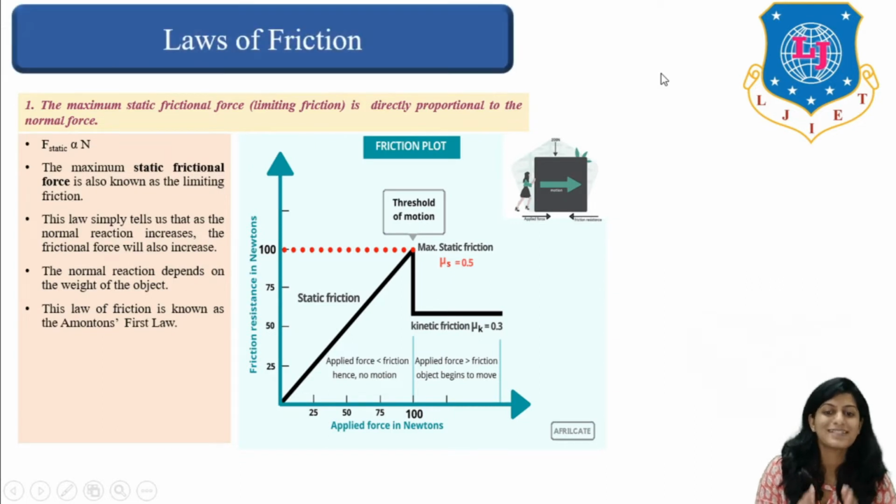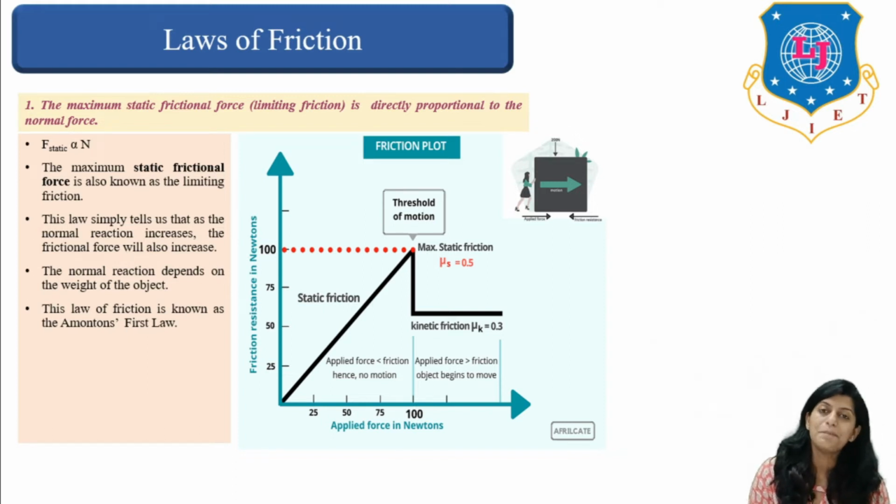Coming to the first law, that is the maximum static friction force. Maximum static friction force, also known as limiting friction, is directly proportional to the normal force. It is directly proportional to the normal force. Right? So if you are pushing, this will be the friction force, which is normal to the force. So the force due to static friction is directly proportional to capital N, that is the normal force. So the maximum static frictional force is also known as limiting friction.